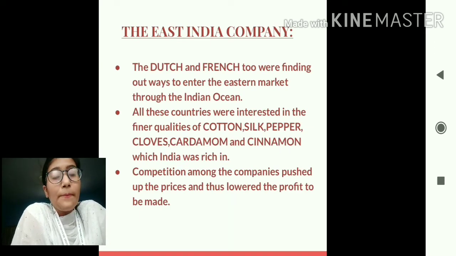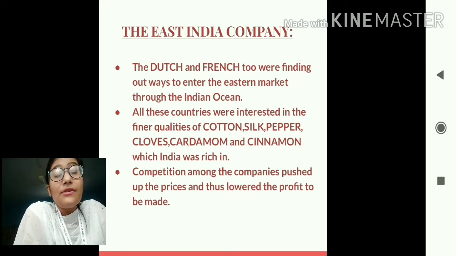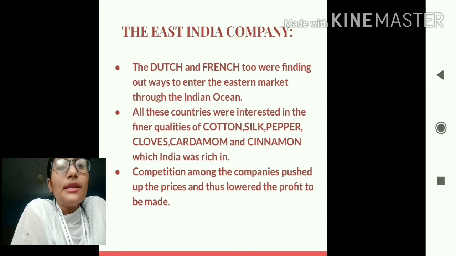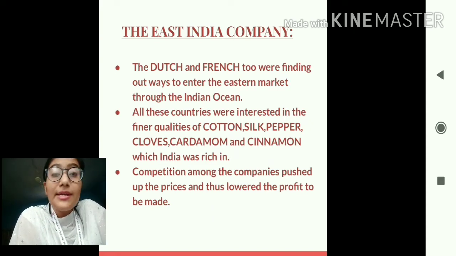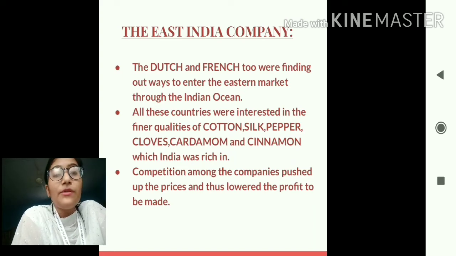Not only the Portuguese but the Dutch and the French were also interested in trading with India, and they were in fact finding out ways as to how to enter the eastern market through the Indian Ocean. So students, you can see there were various countries who were interested in coming to India and trading here. So not only the English but the Portuguese, the Dutch, the French, all these companies were finding out ways as to how to enter India and how could they trade in India. Why? The reason is why. Why were they so much interested in coming to India and trading in India? Because of the rich resources that were available in India.